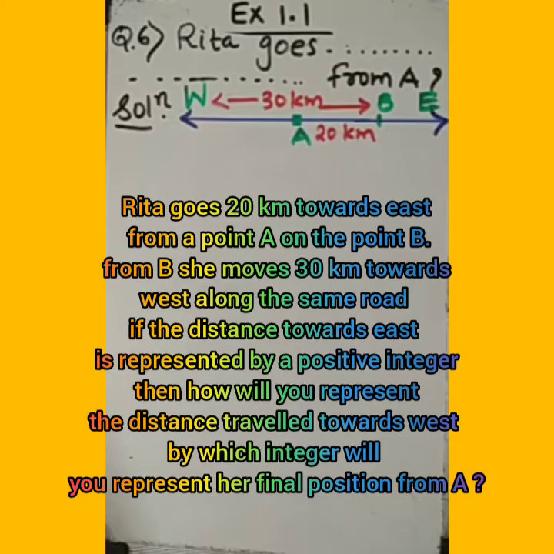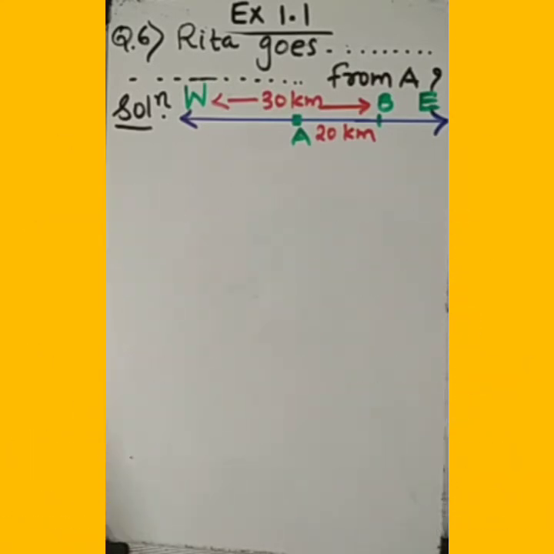Fine. So it will be minus. Now, if the distance towards east is represented by a positive integer, then how will you represent the distance traveled towards west direction? Very simple.